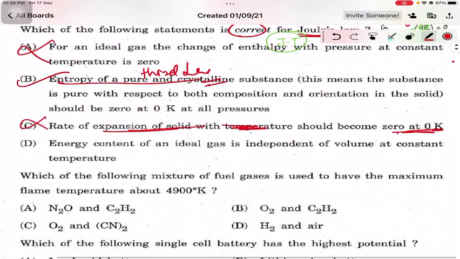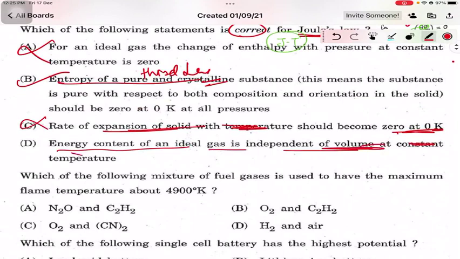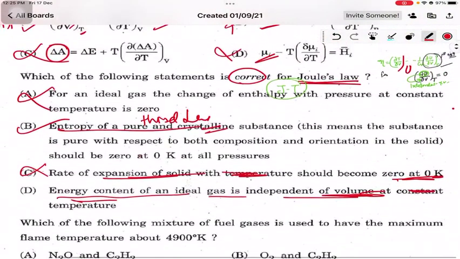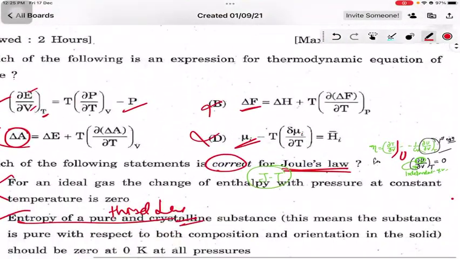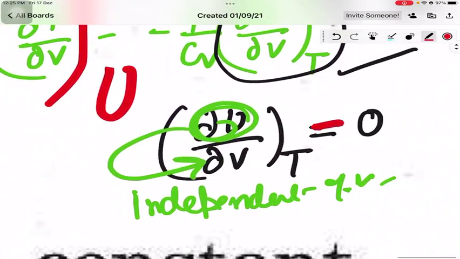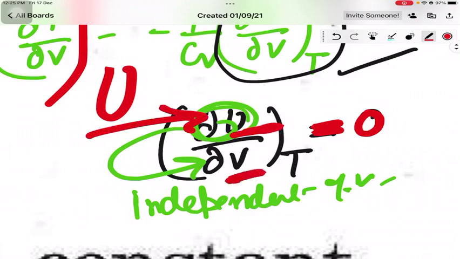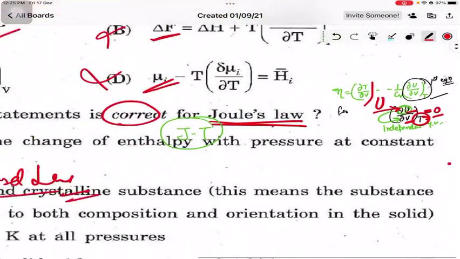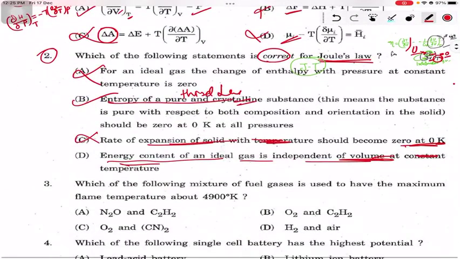The last is: energy content of an ideal gas is independent of volume at constant temperature. This is your right option, because we have written in this equation that for an ideal gas this factor becomes equal to 0. So we can interpret that the change of internal energy with volume at constant temperature is 0, which means it is independent of volume. So the right option is option D.